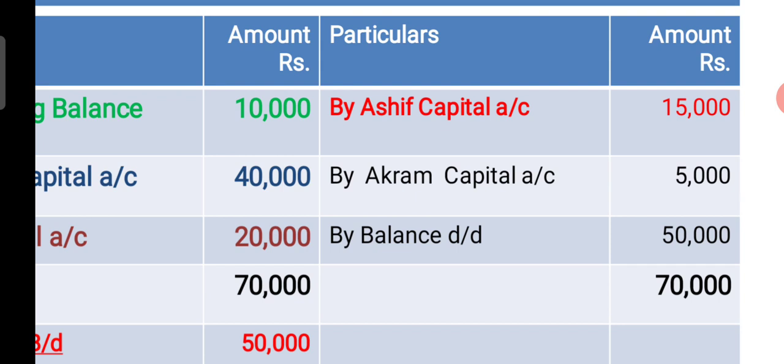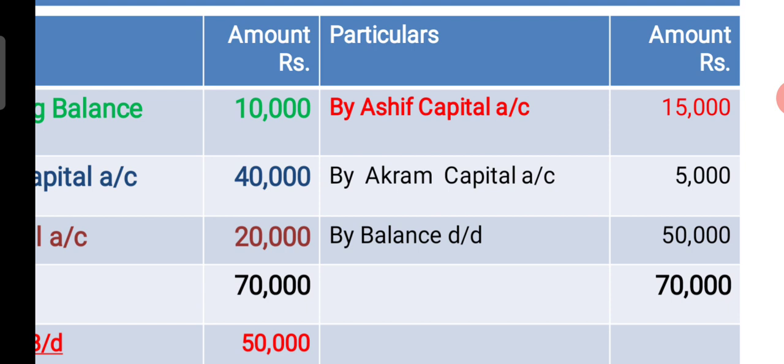And come to credit side, the old partners taken away the goodwill in cash in their profit sharing ratio. See, Asif takes away 15,000 and Akram takes away 5,000. So their accounts should be debited. So Asif capital account should be debited with 15,000 and Akram capital account with 5,000.